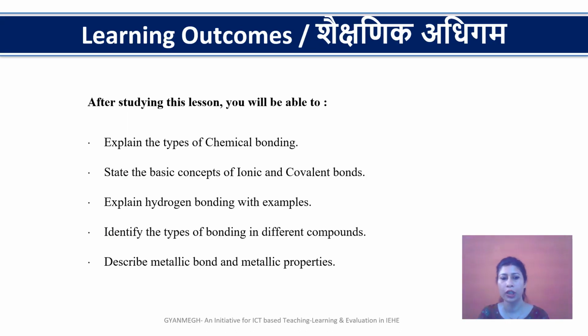These are some learning outcomes. After studying this particular topic, or after seeing this particular e-content, you will be able to explain the types of chemical bondings. You will be able to understand the basic concepts of ionic and covalent bonding. You will be able to understand and explain the hydrogen bonding with some of its prominent examples. Also, the students who are seeing this e-content will be able to identify the types of chemical bonding in different compounds, and also will be able to describe the metallic bonds and the metallic properties.